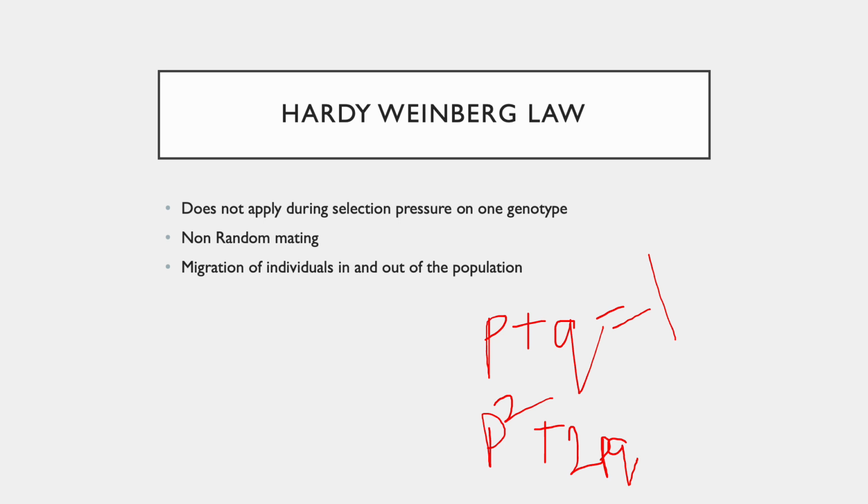However, for the Hardy-Weinberg law, there are certain things which have to be kept in mind, and that is, it does not apply during selection pressure when only one particular genotype has the selection pressure. Does not work when there is non-random mating, when there's a lot of migration of individuals. So there are certain places where the Hardy-Weinberg law will not work, and these are the three main characteristics. Questions related to this have come in, asking under what condition does this law not work. So these are the 3 pointers.